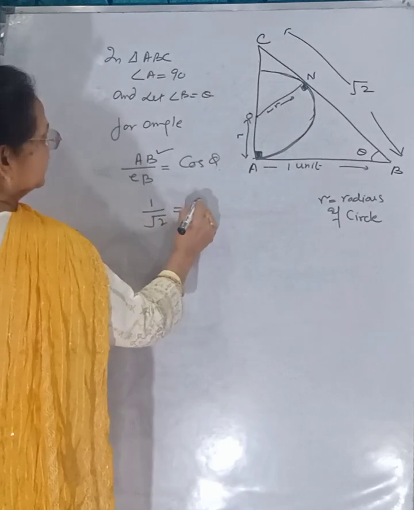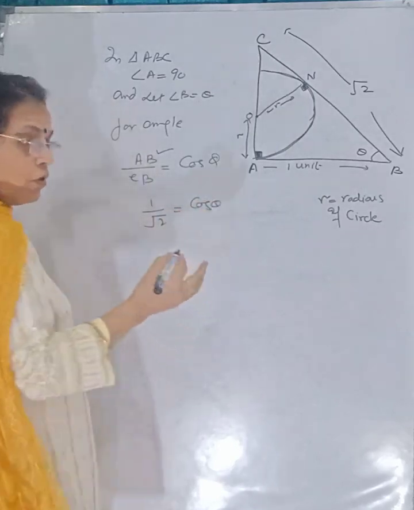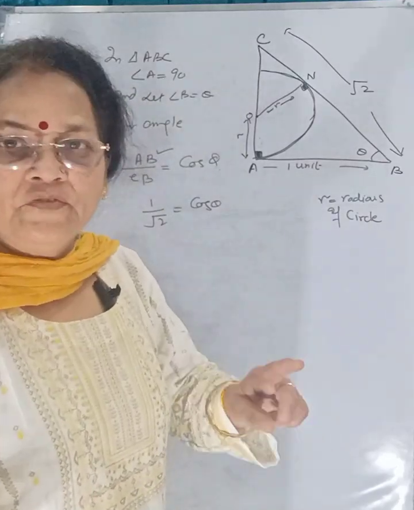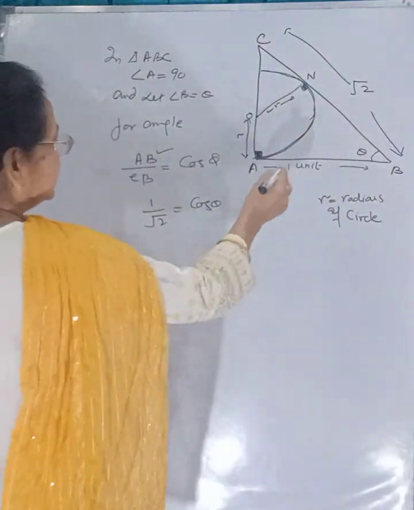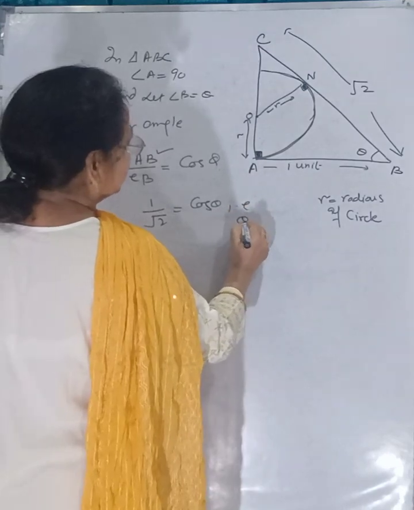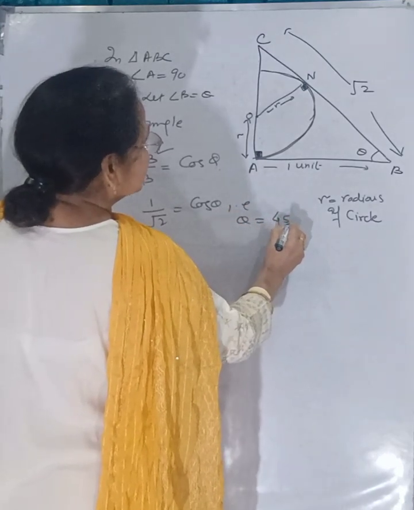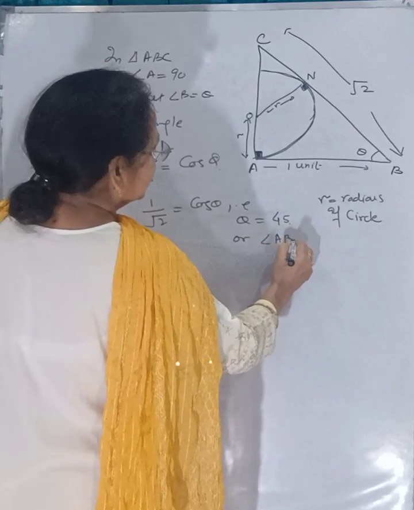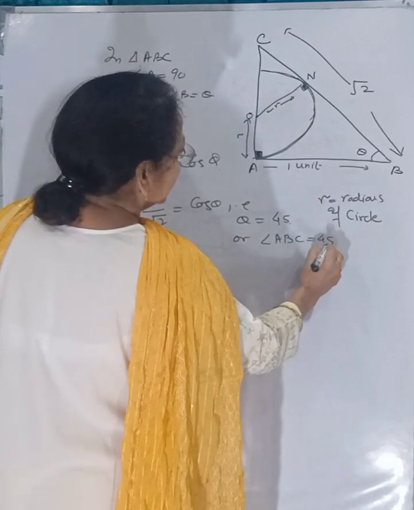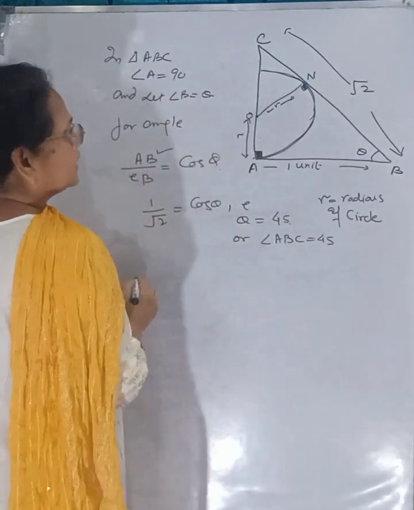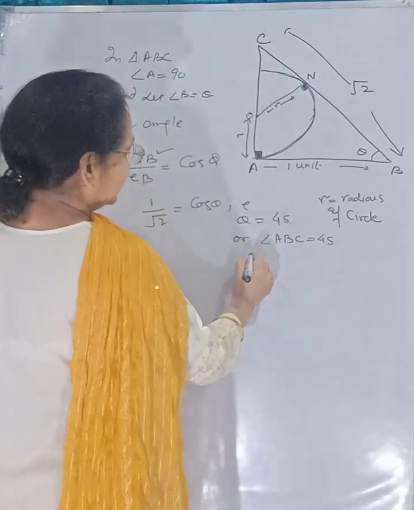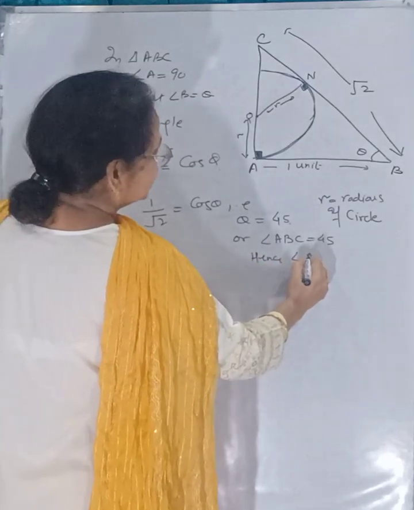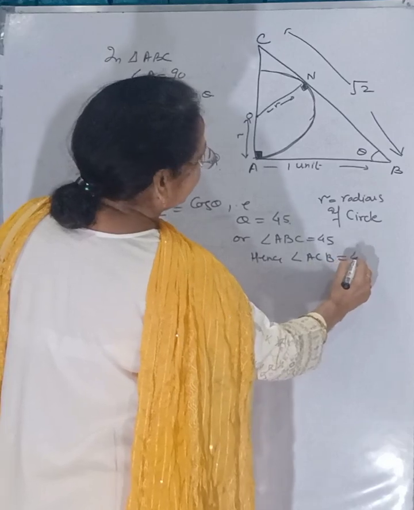That is cos of theta. And if the value of cos theta is equal to 1 upon √2, then theta will be equal to 45 degree. Or we can say that angle ABC is equal to 45. And because angle A is already 90, angle ACB will also be equal to 45.